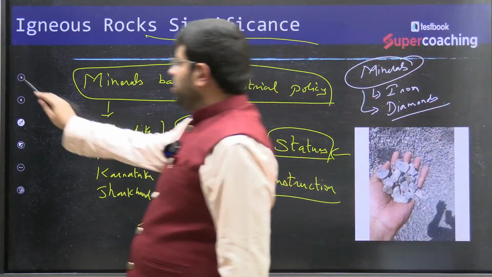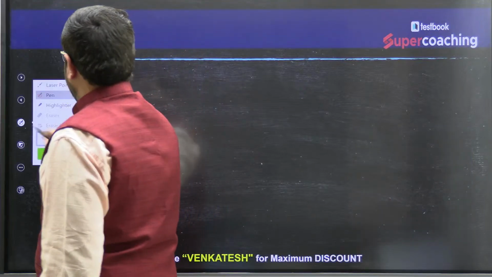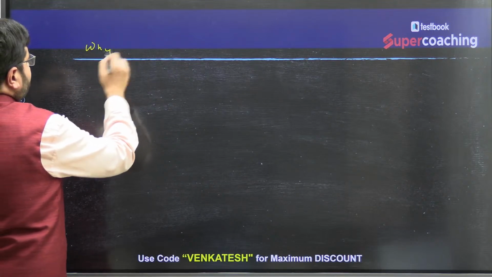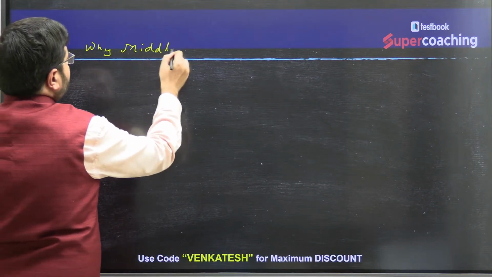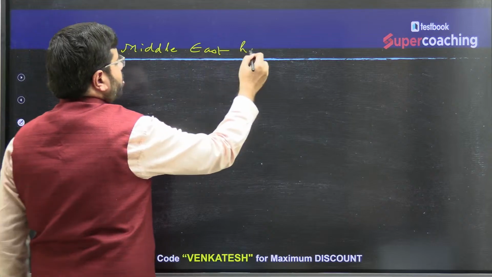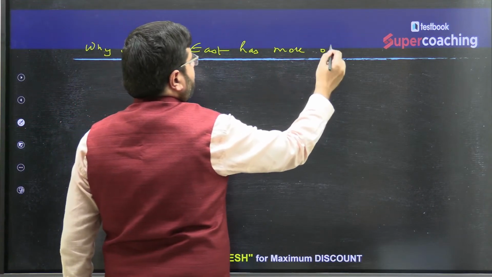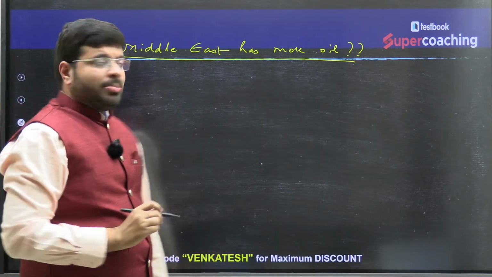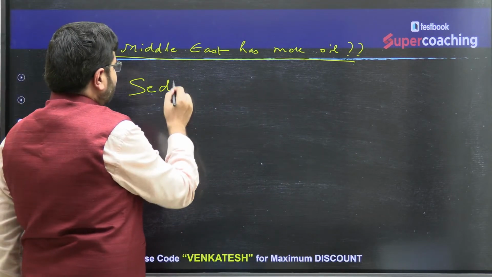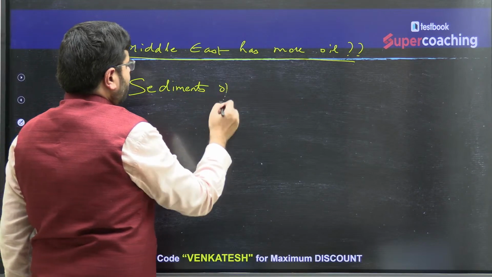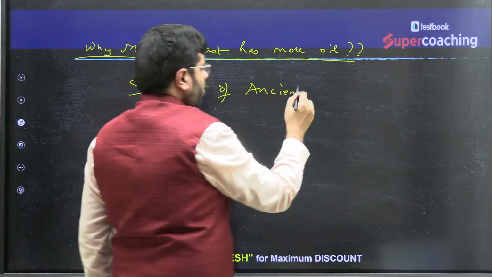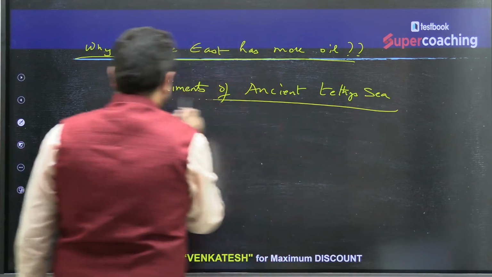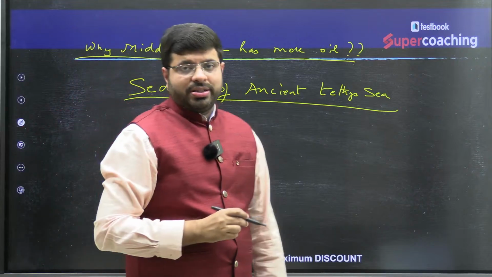Then further, for example, if you talk about why the Middle East has more oil, it is because of the sediments available of the ancient Tethys Sea.